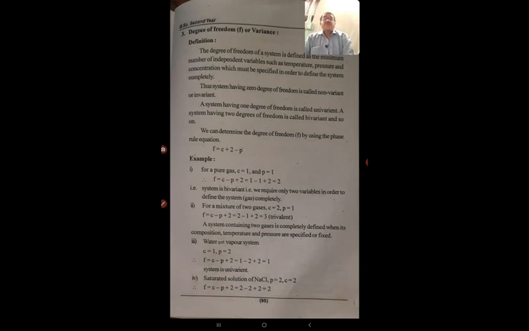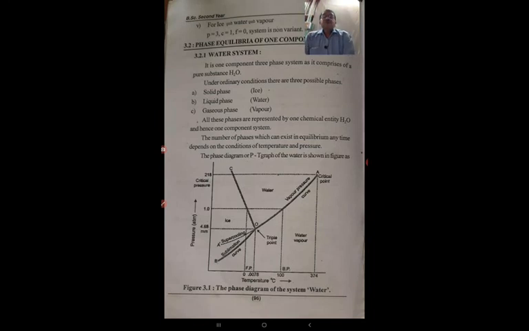Another example for the understanding of degree of freedom F, that is saturated solution of NaCl. Here P is equal to 2, C is equal to 2. When we apply the phase rule equation here, F is equal to C minus P plus 2, that is equal to 2 minus 2 plus 2 will give 2 value. Another example, ice water vapor system, P is equal to 3, C is equal to 1, F is equal to 0. Here the system is non-variant.